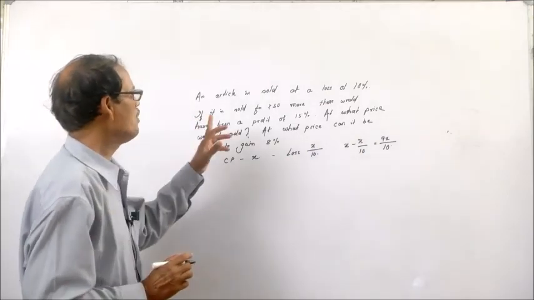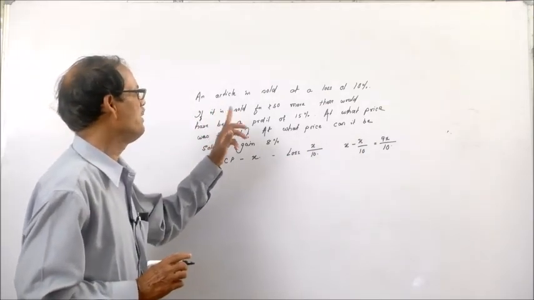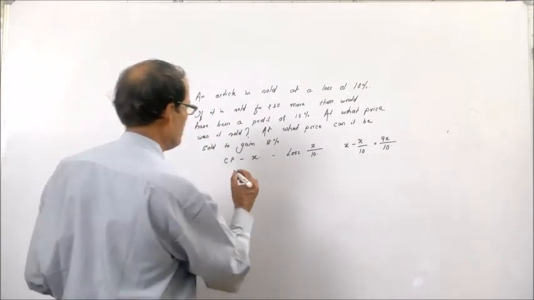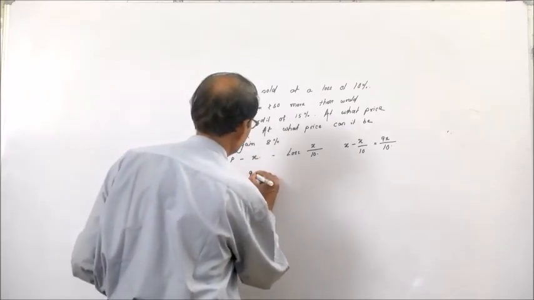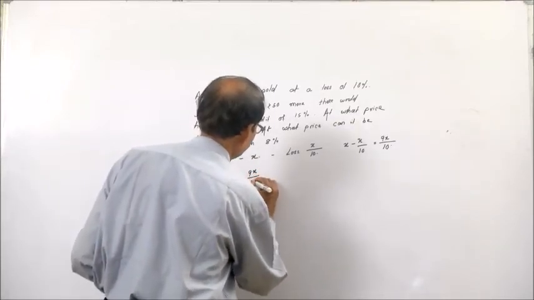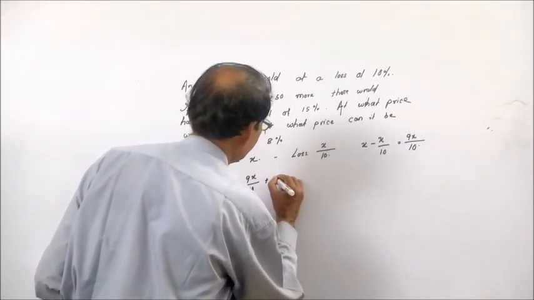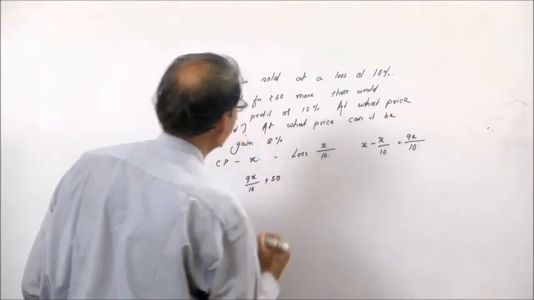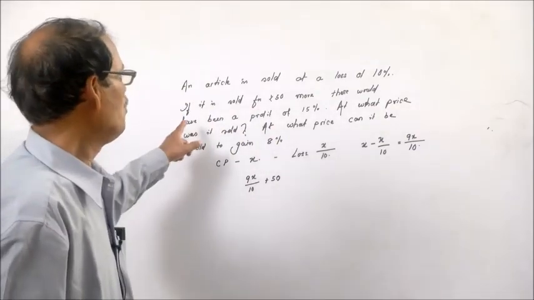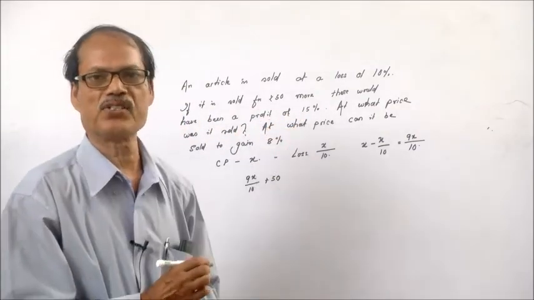If it is sold for 50 rupees more, that means if it would have been sold at 9x by 10 plus 50, then there would have been a profit of 15%.